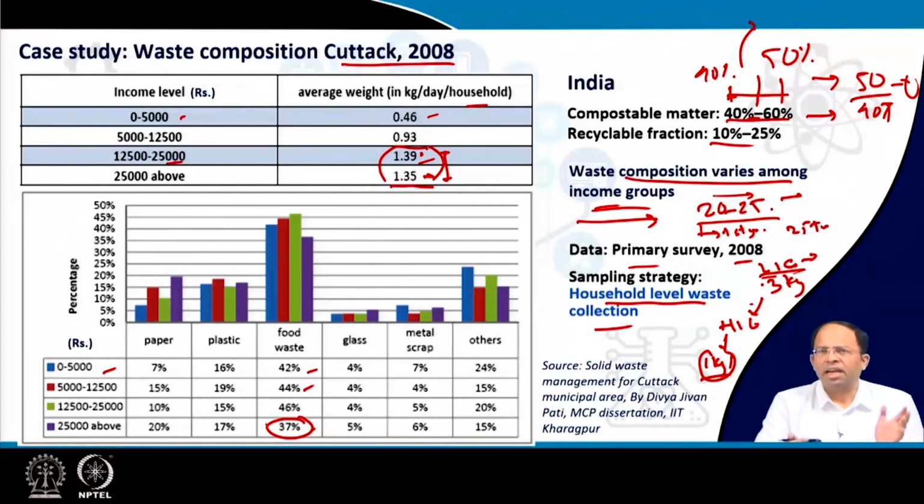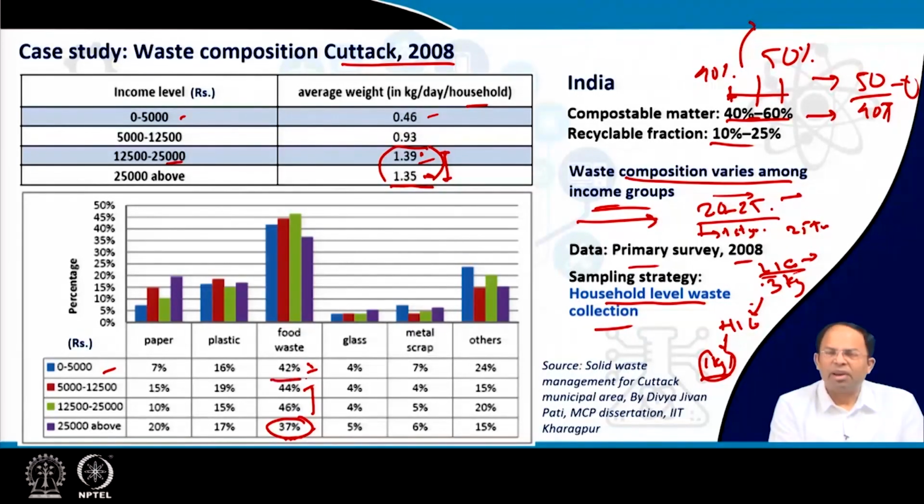Not in 1996, not in 2008 at least. Right now, you will find a lot of families gradually moving into that bracket where they consume a lot of these packaged materials and all. But still, if you see the data, this value is less organic matter compared to the other two groups. Okay, but this 0 to 5,000 group is also showing similar values. Actually, they are showing a little bit lower value. They should be higher as per the same logic.